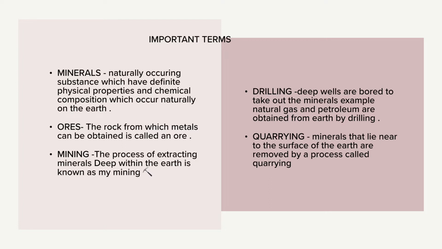Then we come to what are the different methods through which we can extract the minerals. So first is the mining. Now mining is what? Mining is the process through which we can extract the minerals deep within the earth. Second is the drilling. Now drilling is another method where we can take out the minerals deep inside the earth, like the petroleum and the natural gas can be obtained from the earth by drilling.